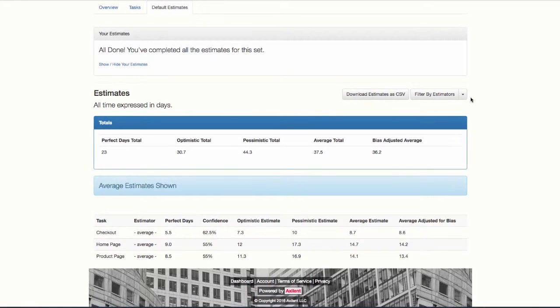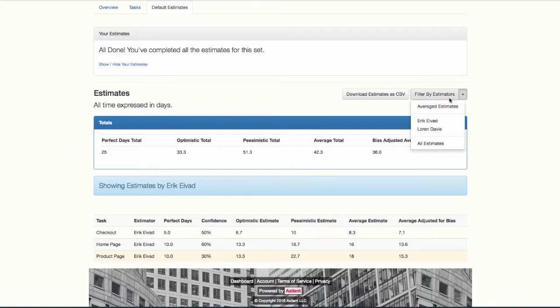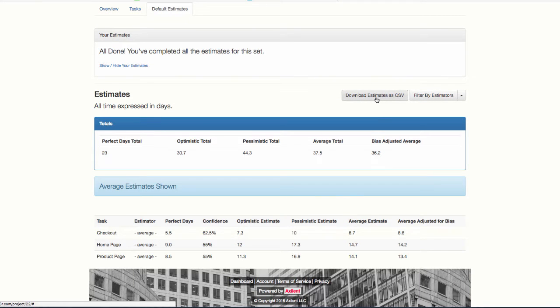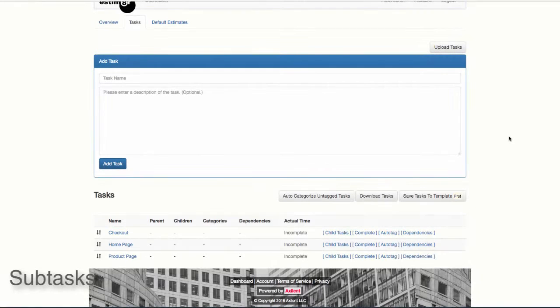Here on the Estimates panel, we can see the estimates made by all the estimators, either individually or averaged together. estim8r shows the optimistic, pessimistic, and average version of the estimates, individually and as totals. We can manage against this as we see fit, depending on our level of risk tolerance. We can download our estimates as a CSV file to pull up in Excel, Google Sheets, or the spreadsheet of our choice.